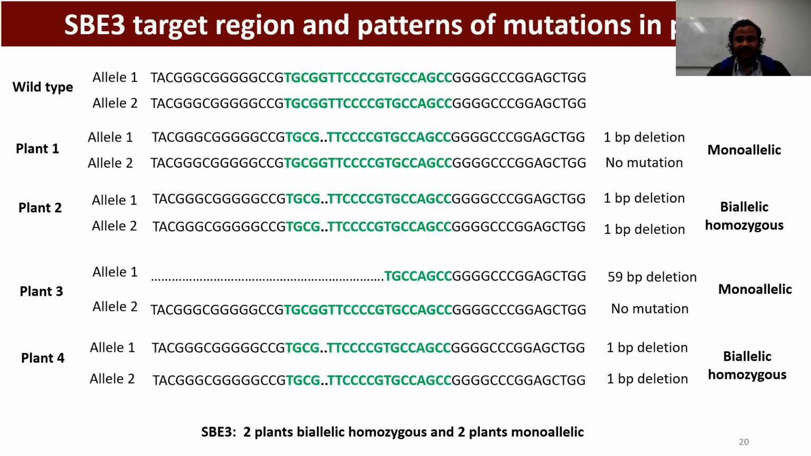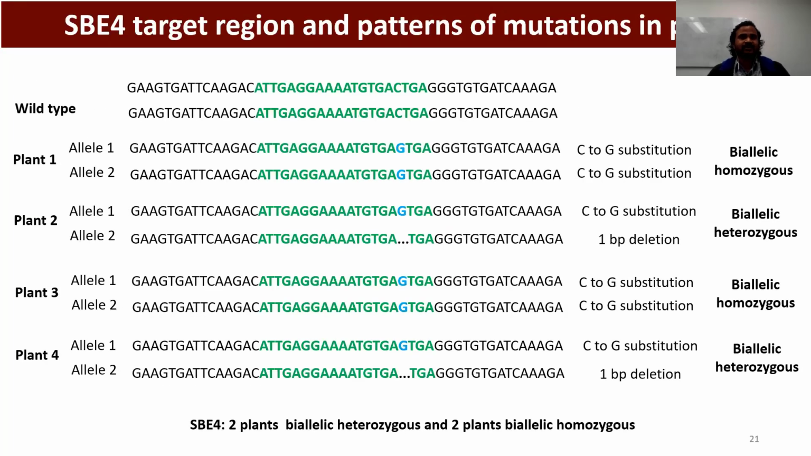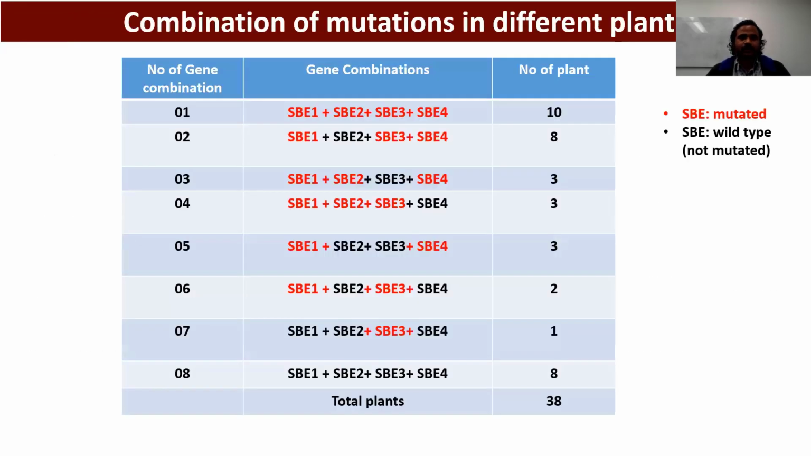For gene target 3, we found a one base pair deletion, and one of the plants, plant 3, gave a large deletion, a 59 base pair deletion. And the overall result is 2 plants showed biallelic homozygous and 2 plants monoallelic. This is our last target, SB4. And here we found substitution and deletion. And the overall result is 2 plants gave biallelic heterozygous and 2 plants biallelic homozygous.